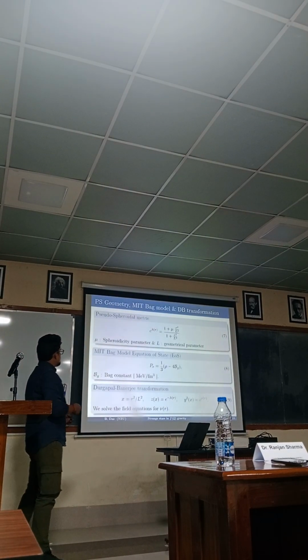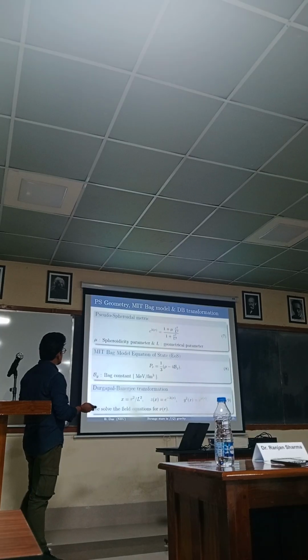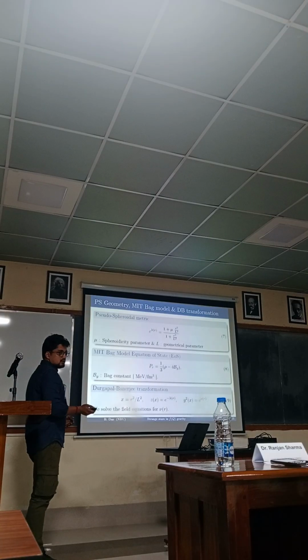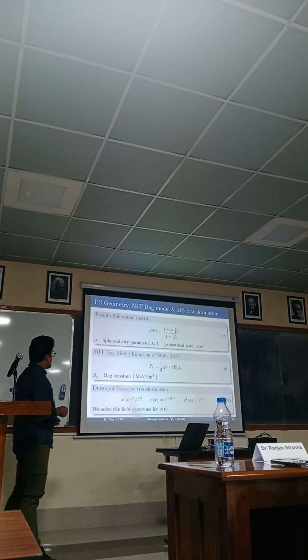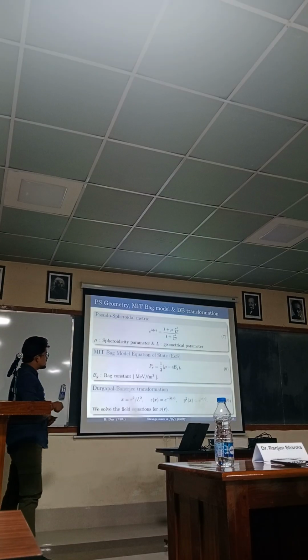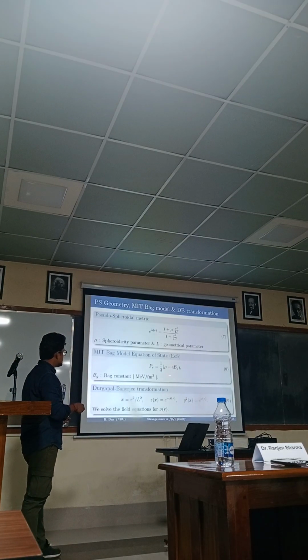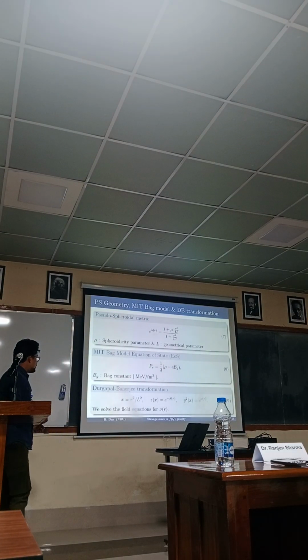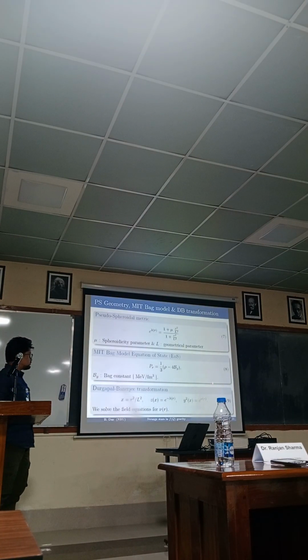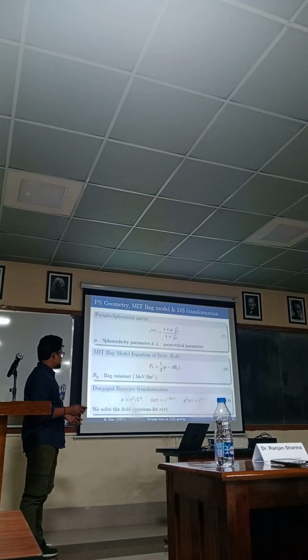We have assumed one of the unknown metric potentials to be given by the Vaidya-Tikekar form, where mu is the sphericity parameter. The matter composition is described by the MIT Bag model equation of state, and you can see that this establishes the relation between the radial pressure and the energy density, and B_g is the bag constant. We now have to solve for the other unknown metric component. We employ the Buchdahl transformation, so the differential equations are much easier to solve.